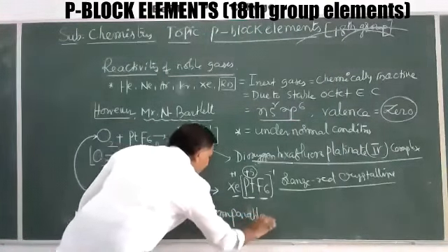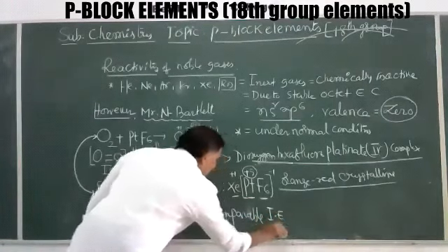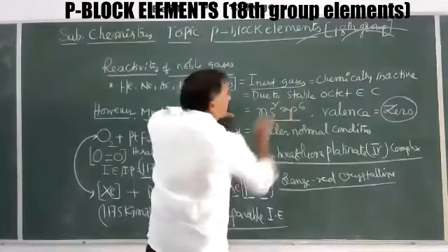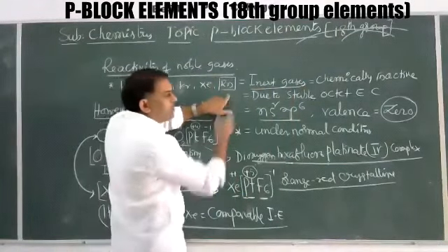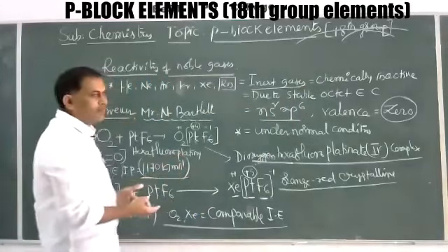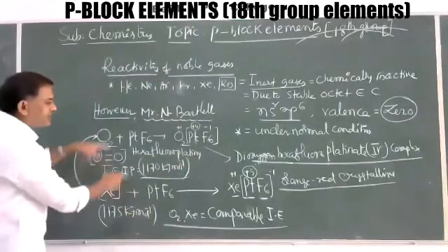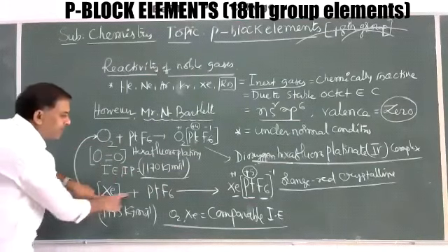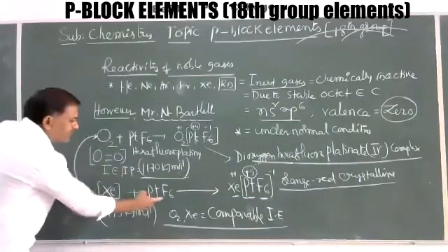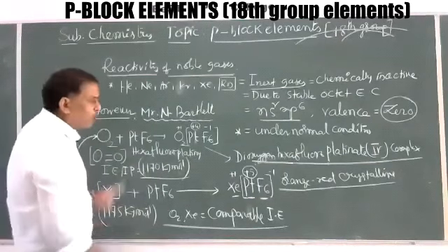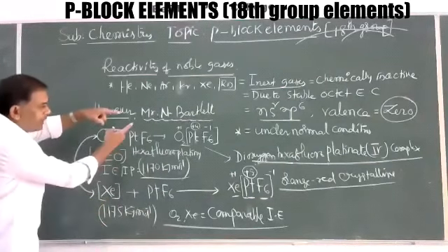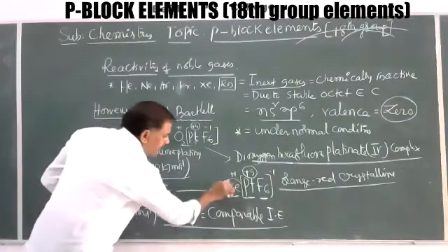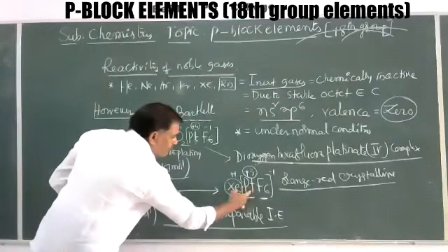Due to the comparable ionization energy, even though initially they are chemically inactive inert gases, due to the stable octet electronic configuration, under drastic conditions at certain temperatures, xenon forms certain compounds with platinum hexafluoride. That's why in examination, one year asked, Mr. N. Bartlett prepared the first noble gas compound, the xenon compound, this, that is xenon hexafluoroplatinate 5.